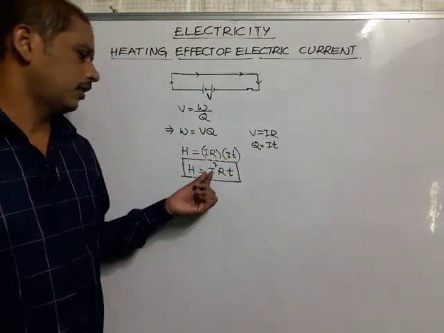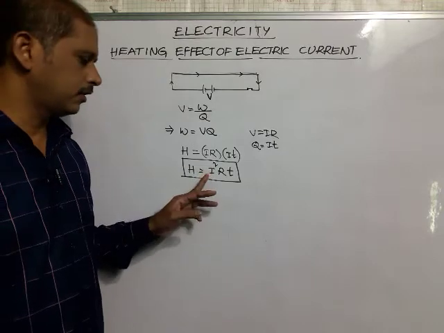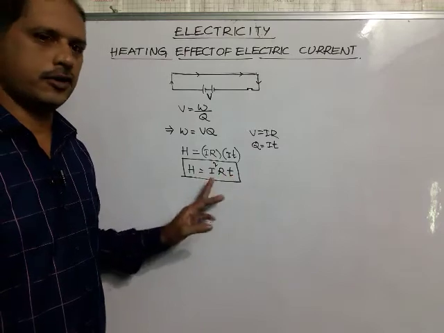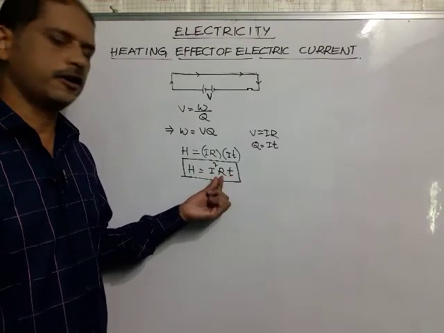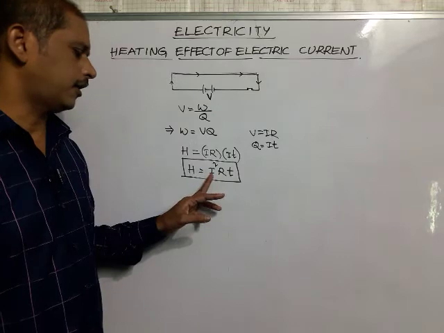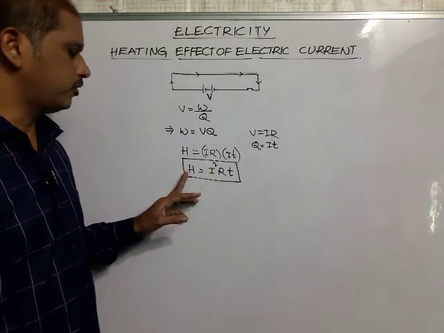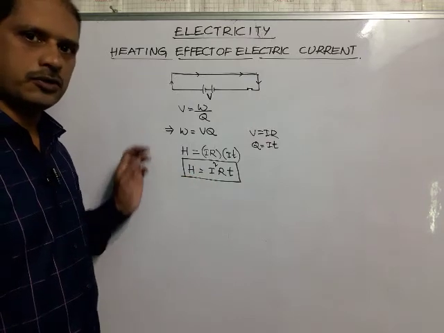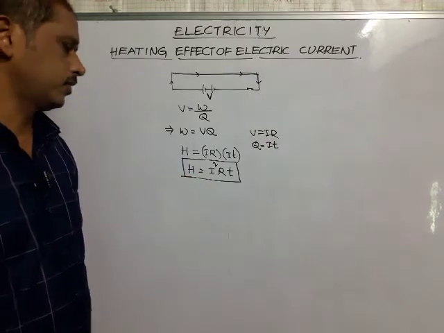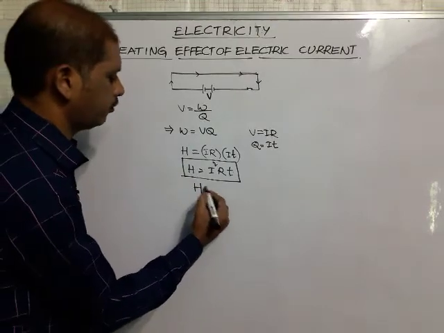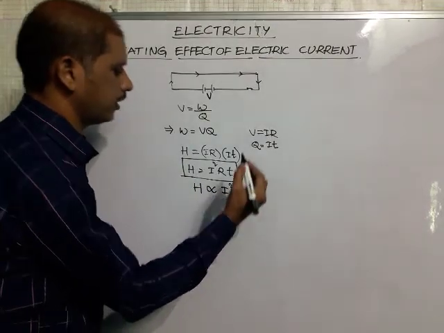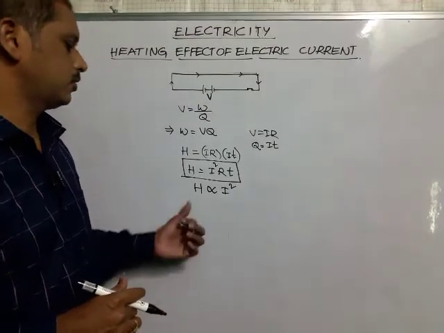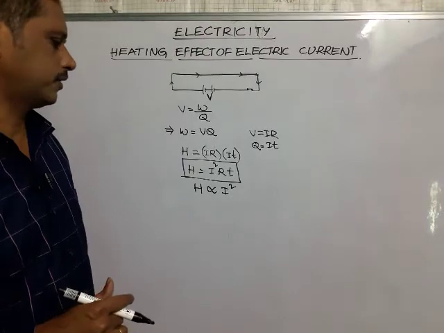For example, if the electric current is doubled with constant resistance of the conductor and for a particular unit time, then the heat energy produced is four times. So when more electric current passes through it, more heat energy is produced. H is directly proportional to the square of the electric current passing through the conductor for a particular resistance. So H is directly proportional to I square.